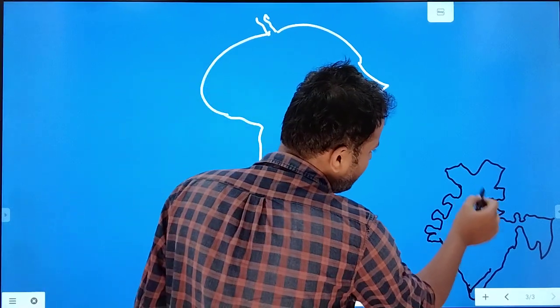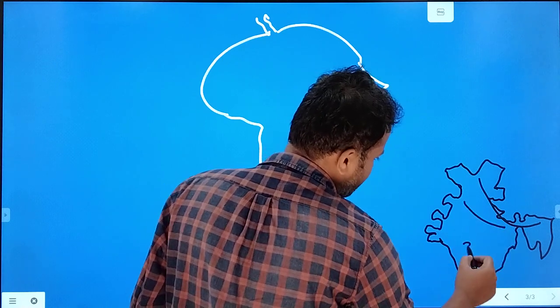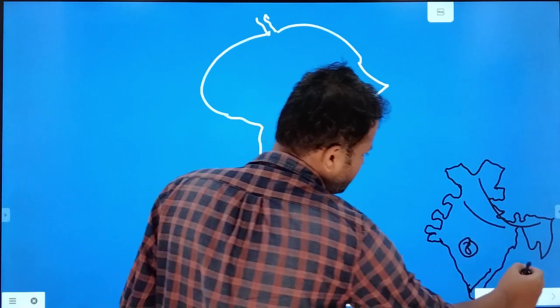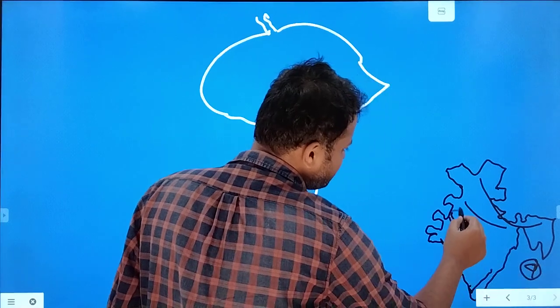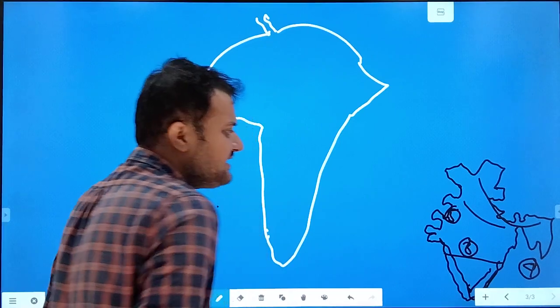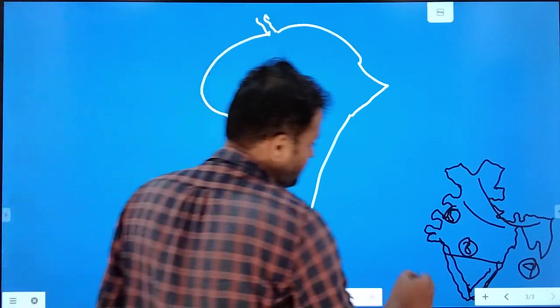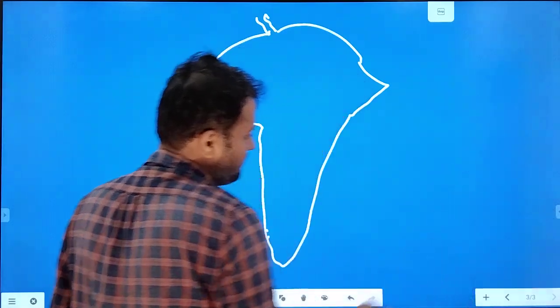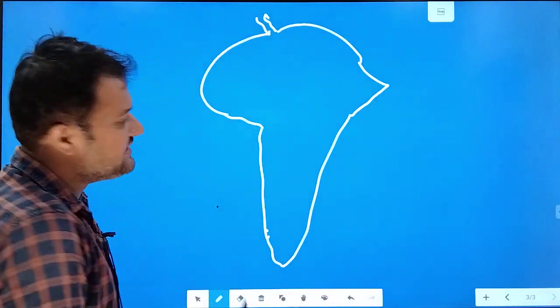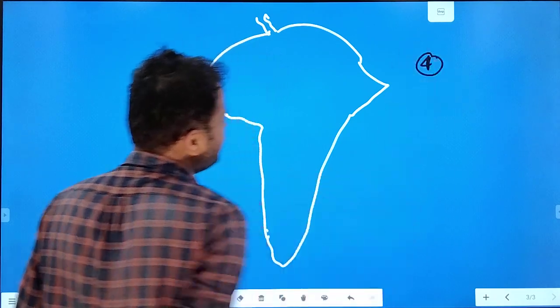One is the Himalayas, second is the Great Plains, third is the Peninsular Plateau, fourth the islands, fifth the desert, and sixth the coastal plains. So the way India is divided into 6 features, just like that South America is divided into 4 features, right?